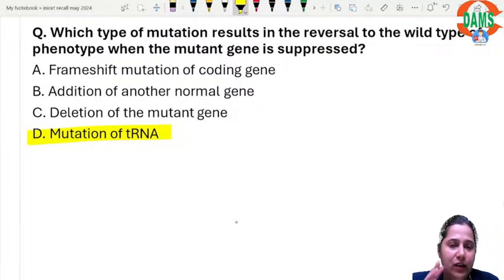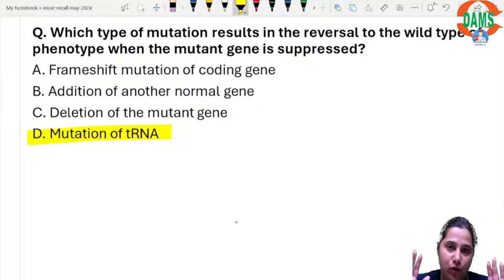Let's see, because the frame shift mutation will change the frame. It has nothing to do with suppression. At least we can see the English words and then we can decode what the question is trying to say. Addition of another normal gene, that happens in pseudogenes, that happens with transposons, retrotransposons, that we have discussed. Deletion of the mutant gene. If we delete the mutant gene, then there will be no product formed, right? But in this case, it is saying that there is a reversal of the wild type.